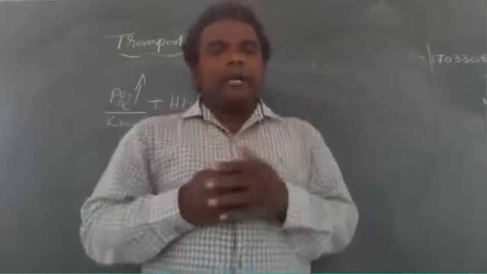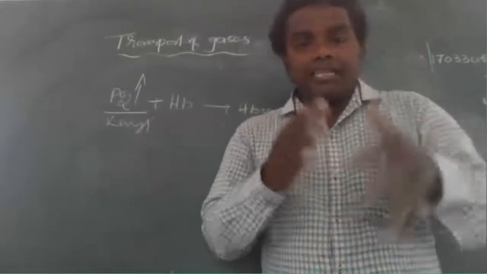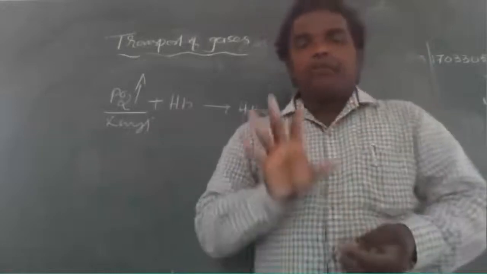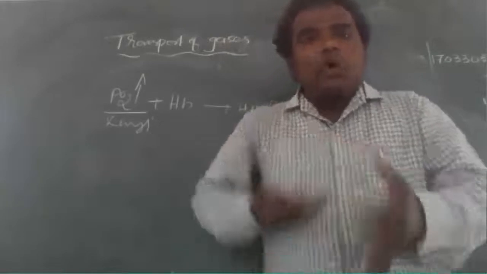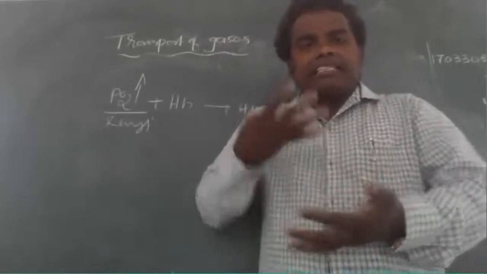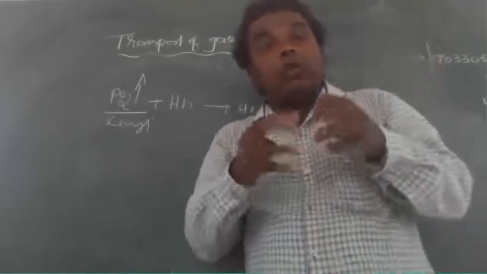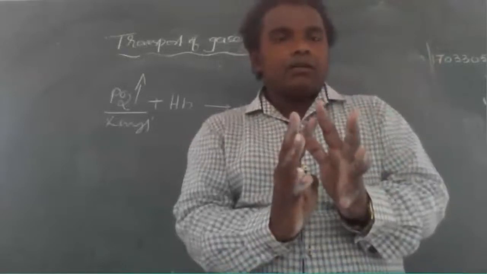Okay, right. Once I repeat, where the oxygen pressure is higher, that means rich oxygen is present. Where the rich oxygen is present, there hemoglobin is loosely bound. Okay now.